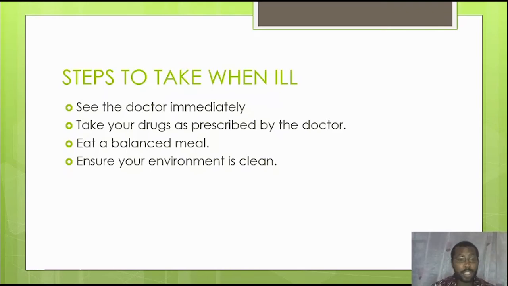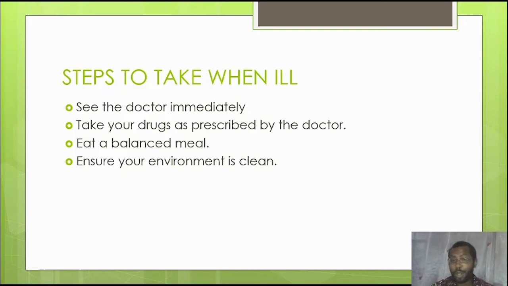Now the next thing is to ensure that we eat what? A balanced meal. Make sure you eat good food, food that contains all classes of food in it, all the nutrients, so that you will be strong and your system will be able to fight the various illnesses. Now the last step is to make sure that your environment is clean. And I bet you if you take this step seriously, in fact, you will never be ill again.